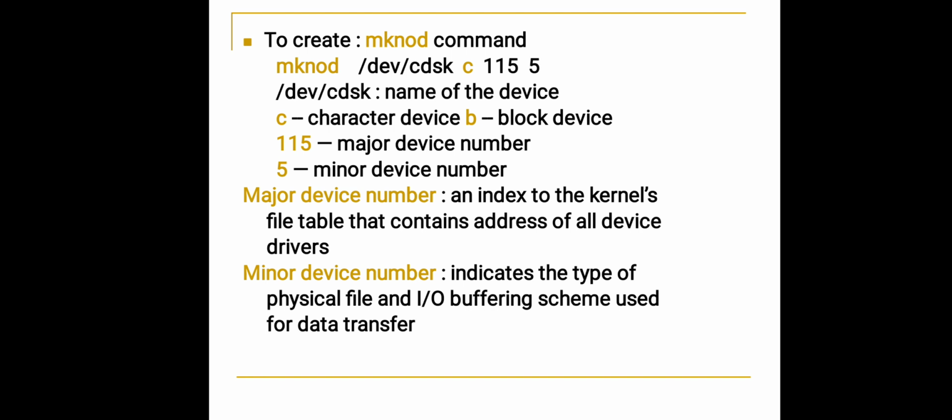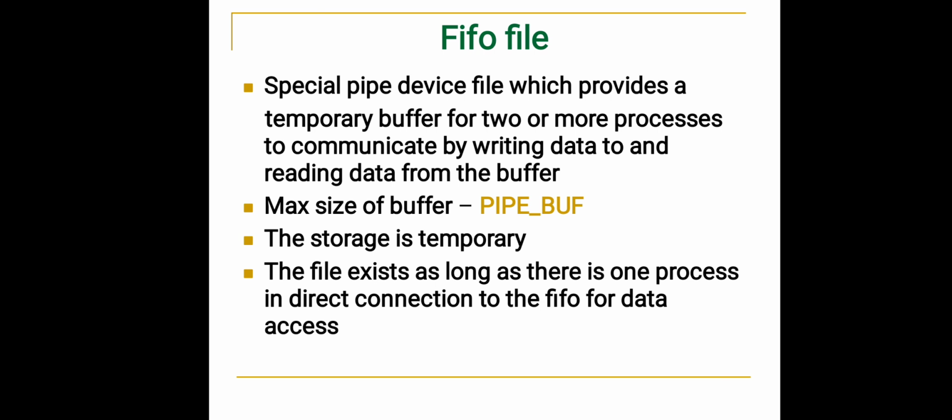So what is the major device number? It is an index to the kernel's file table that contains the address of all device drivers. Then the minor device number indicates the type of physical file and the I/O buffering scheme used for data transfer. To transfer data, which type of physical file and I/O buffering scheme is used is known by the minor device number.